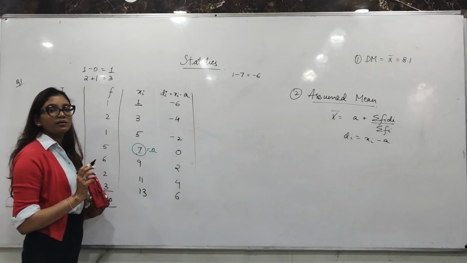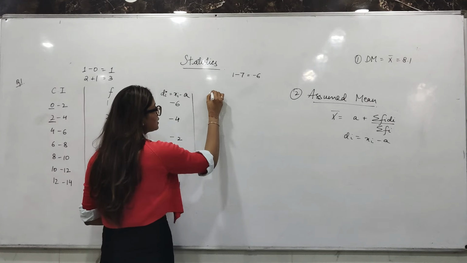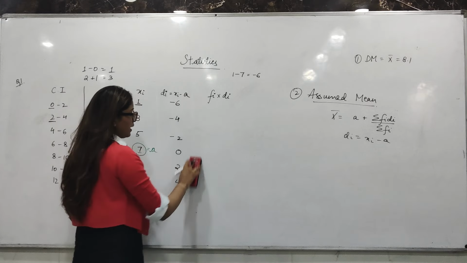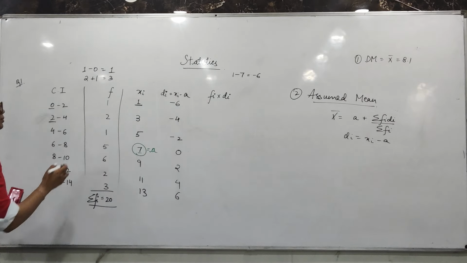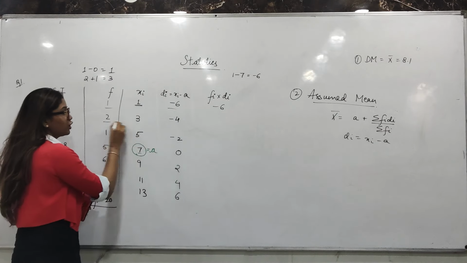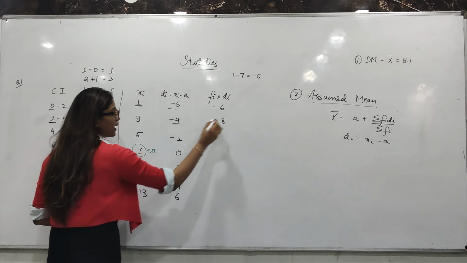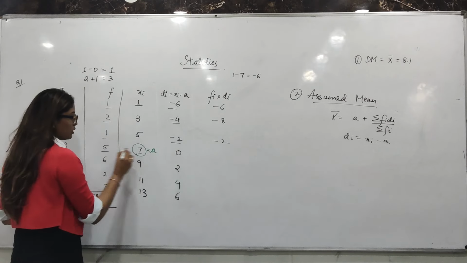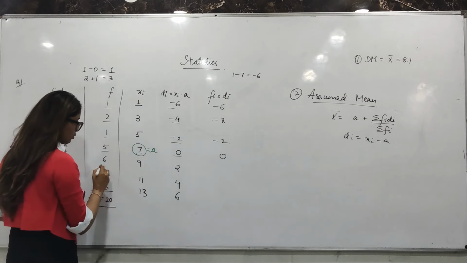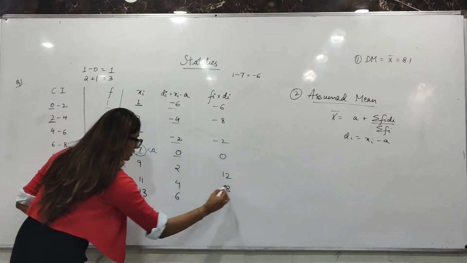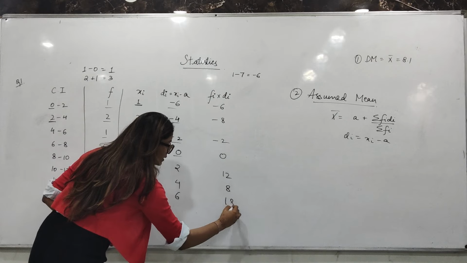We got all the di. The new column that we need is fi into di. Again multiplication: 1 into minus 6, minus 6; 2 into minus 4, minus 8; 1 into minus 2, minus 2; 5 into 0, 0; 6 into 2, 12. Next is 4 2s are 8 and 6 3s are 18.